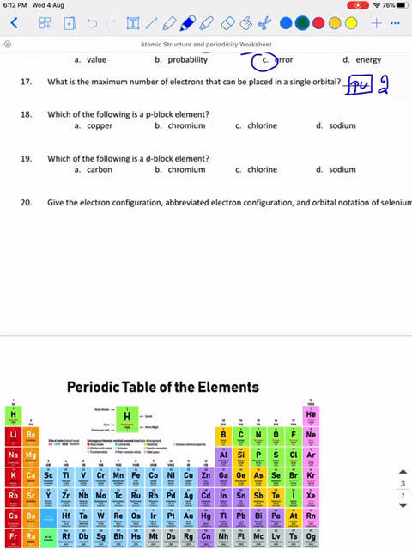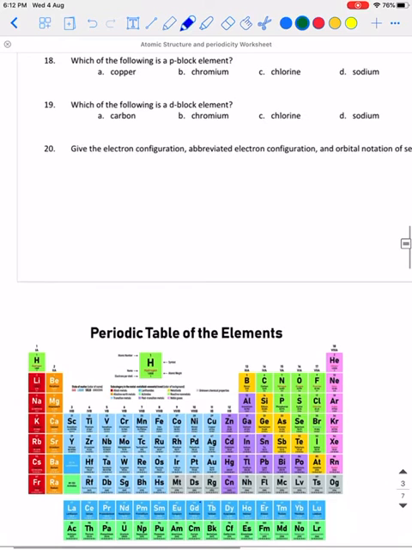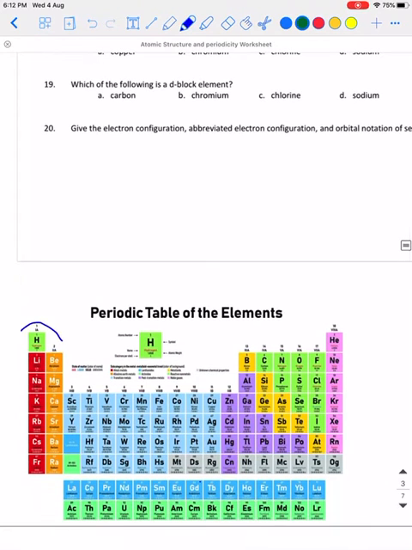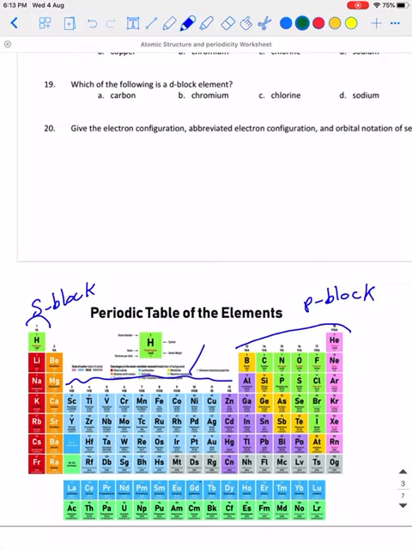Which of the following is P block? Then asking about D block. In the periodic table, these we call S block. These we call S block. And this P block. Transition elements are D block. Inner transitions are F block.